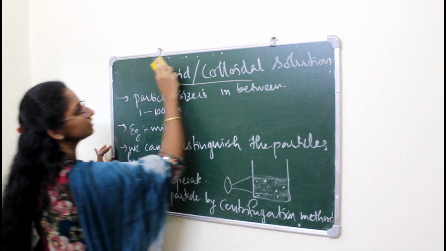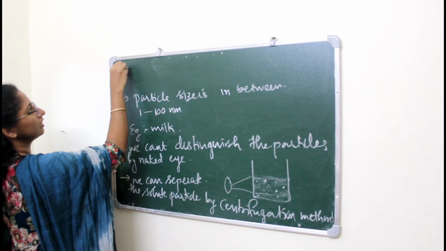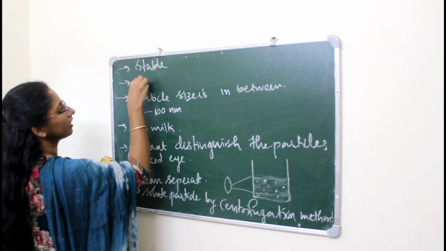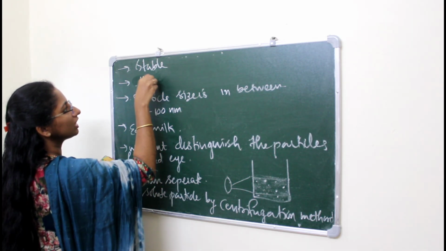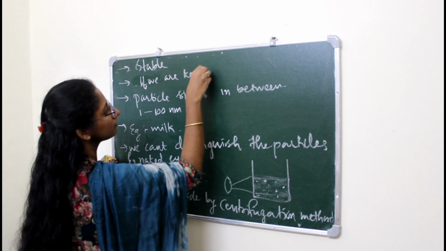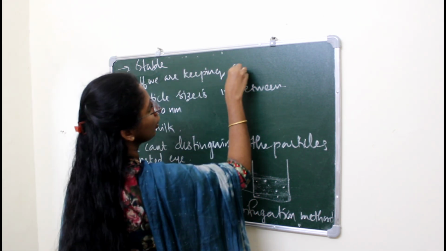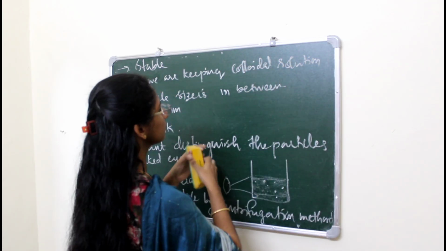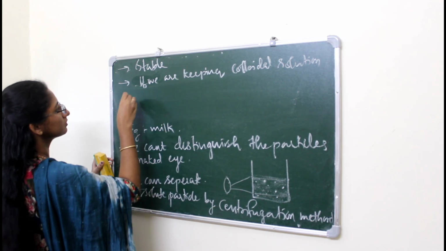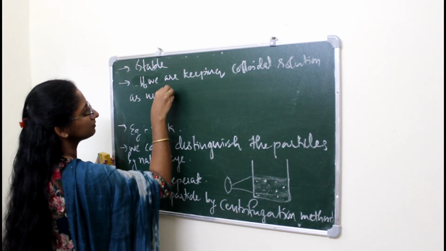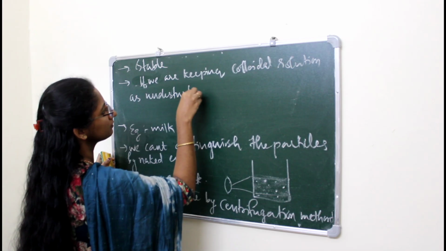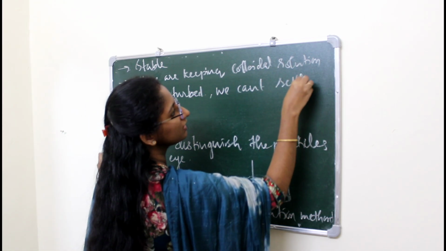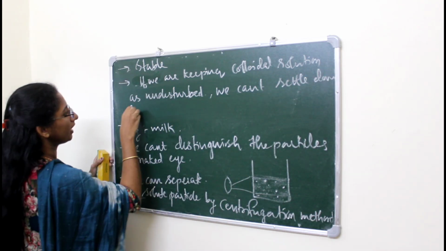Okay, so we can say that colloidal solution is stable, and if we are keeping colloidal solution undisturbed, we can't settle down the solute particles.